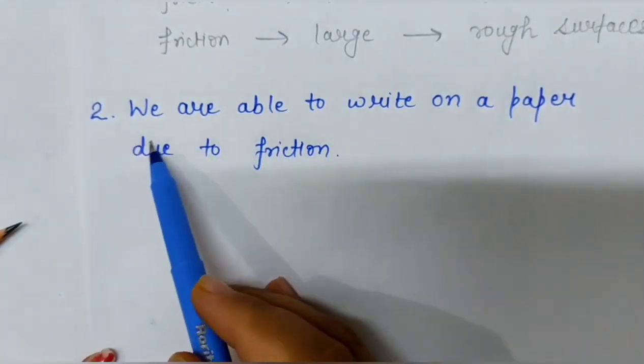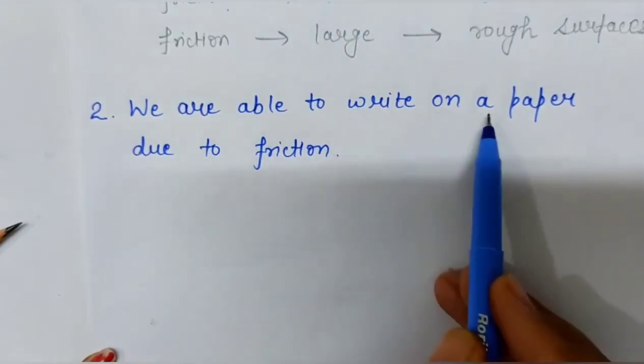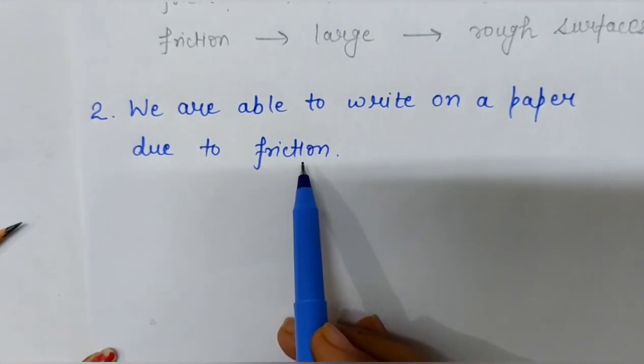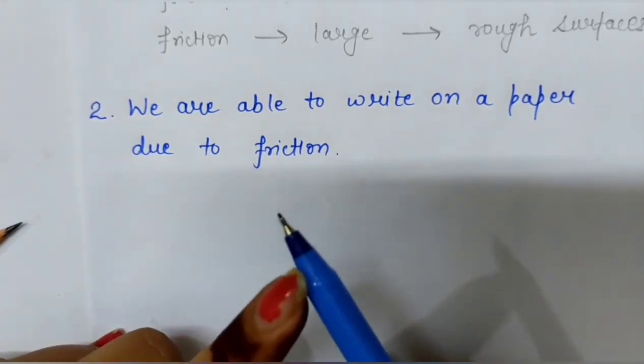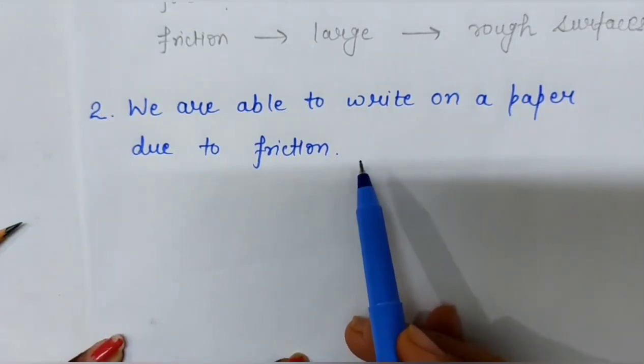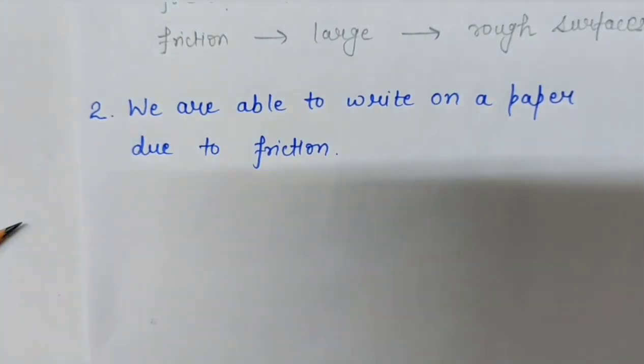So the second advantage is we are able to write on a paper with pen or pencil due to friction which exists between the tip of the pen or pencil and the paper. So this is the second advantage.